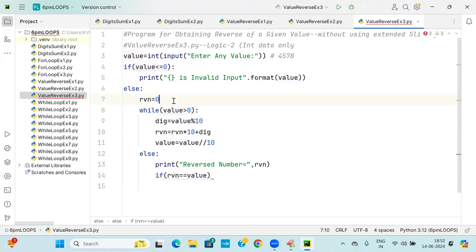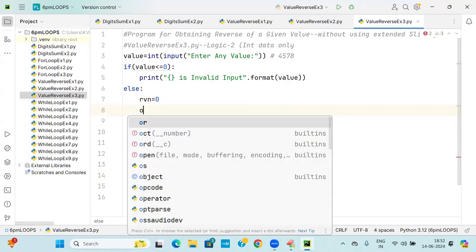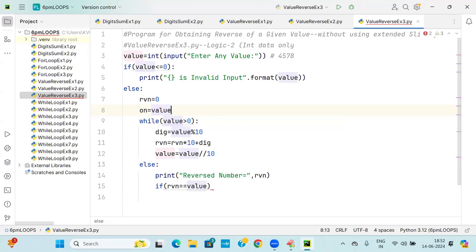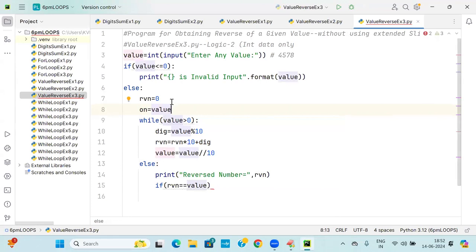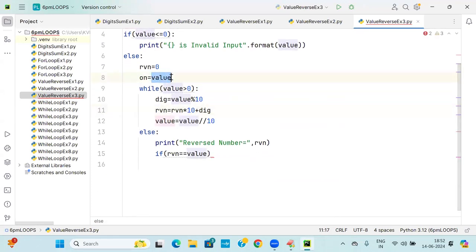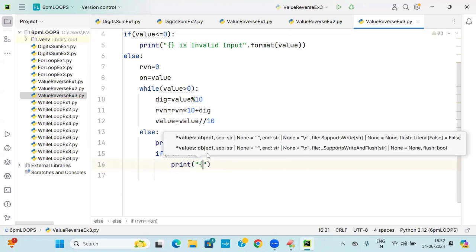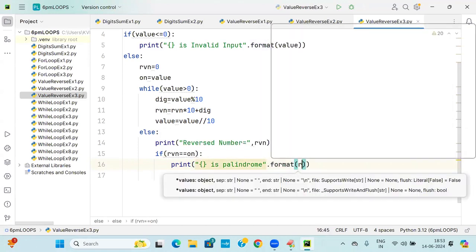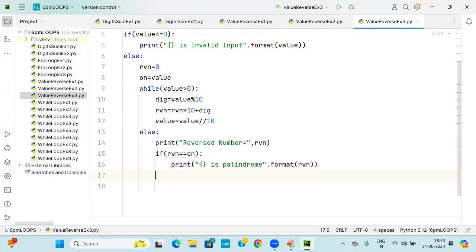That's why I will preserve the value. ON is equal to value. I already written that logic earlier. Preserving the old value in this place because the value is exceeding to 0 or not. I will write ON here. Print of what? Is palindrome. Dot format of what? RVN or ON. Anything you can write.